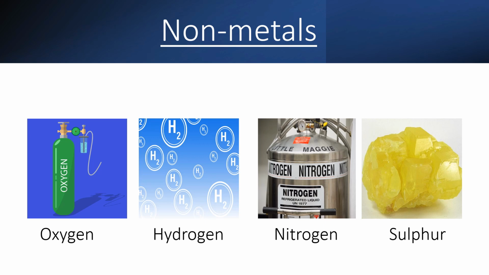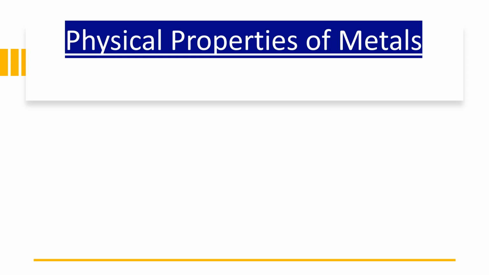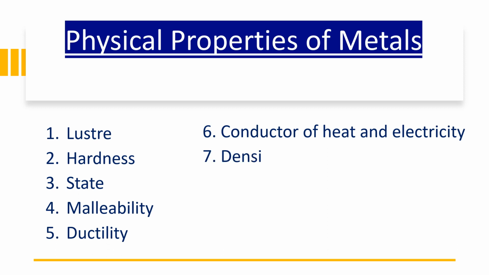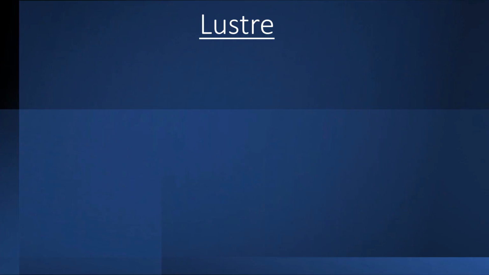The easiest way to start grouping elements is by comparing their properties. So, let's look at some of these properties in detail. The physical properties of metals are luster, hardness, state, malleability, ductility, conductor of heat and electricity, density, sonorous and oxides. Now let's discuss one by one. So the first physical property of metal is luster. What do you mean by luster?